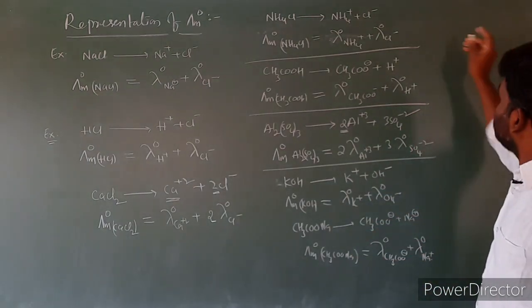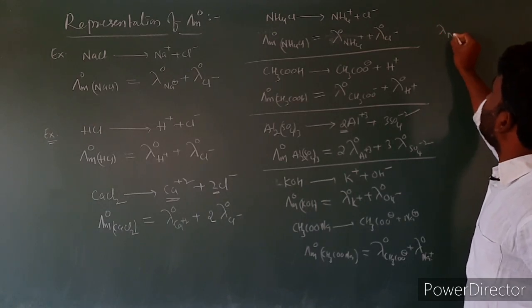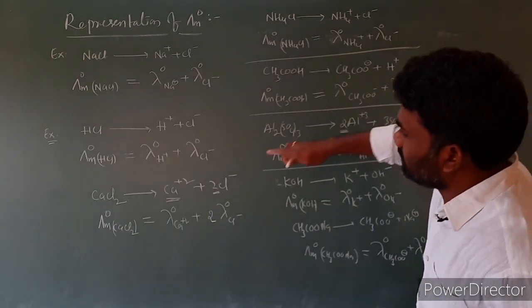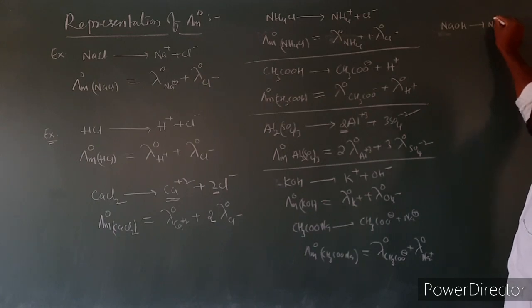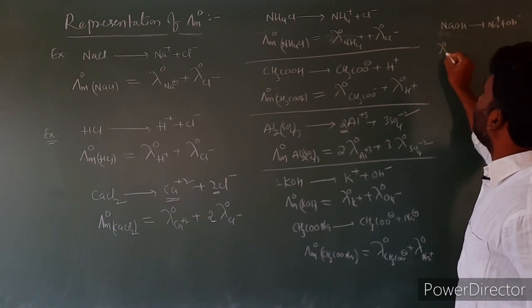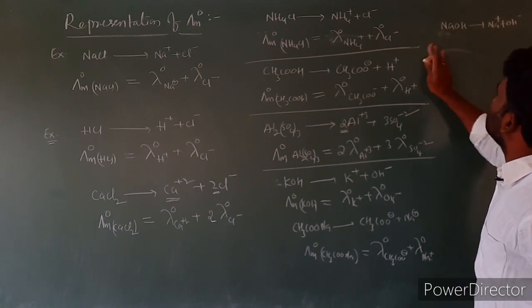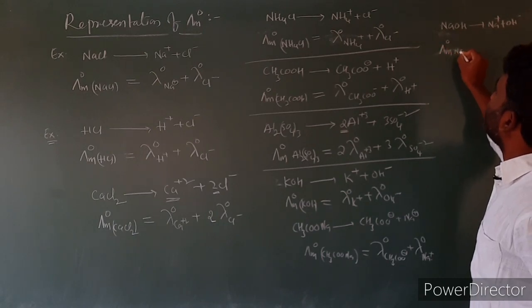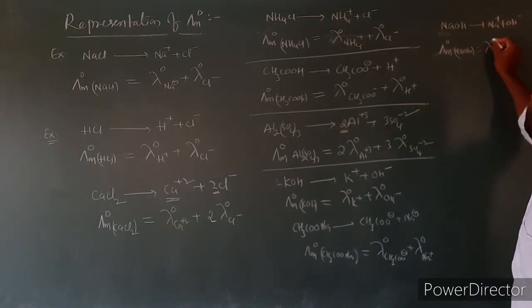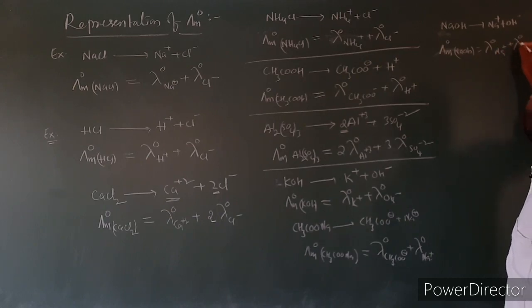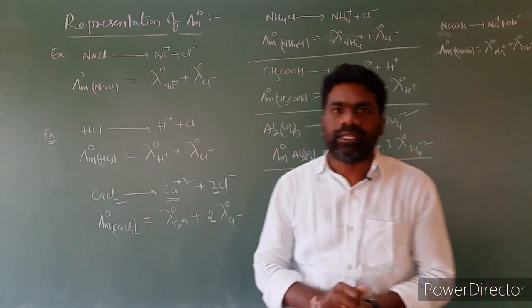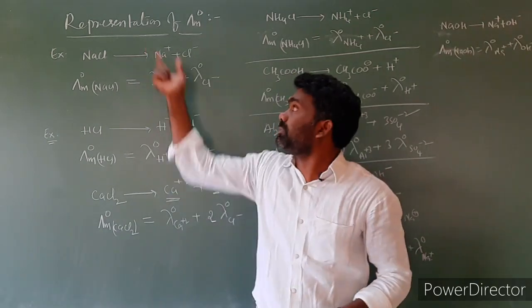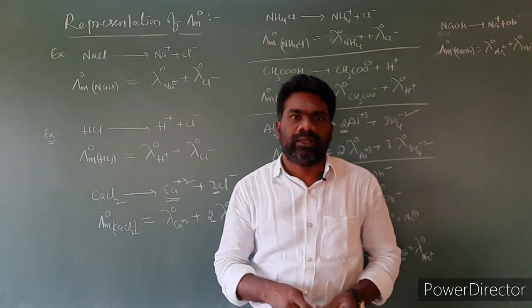One more important example we have is NaOH. NaOH gives rise to Na+ and OH-. Then lambda m naught NaOH is equal to lambda naught Na+ plus lambda naught OH-. So these are some important electrolytes for the representation of limiting molar conductivity.